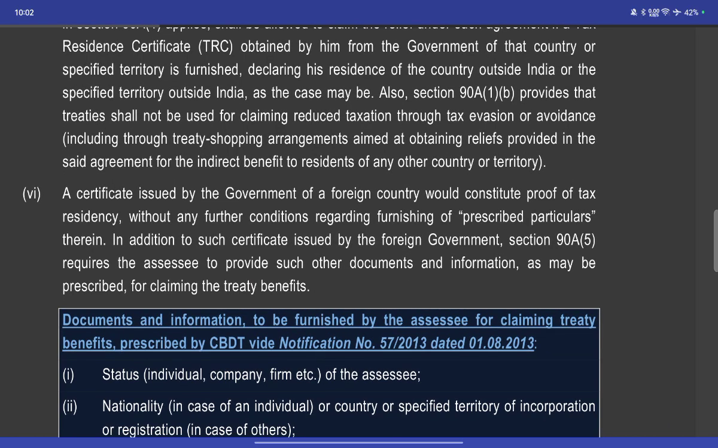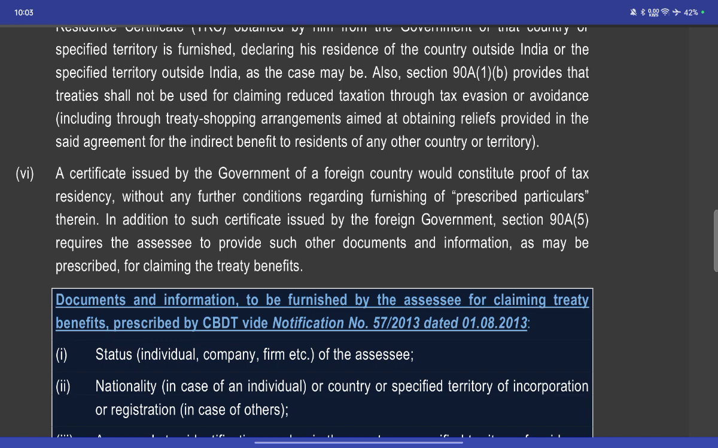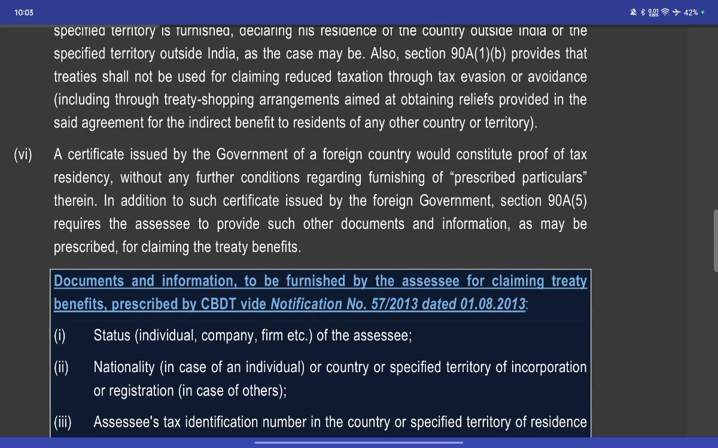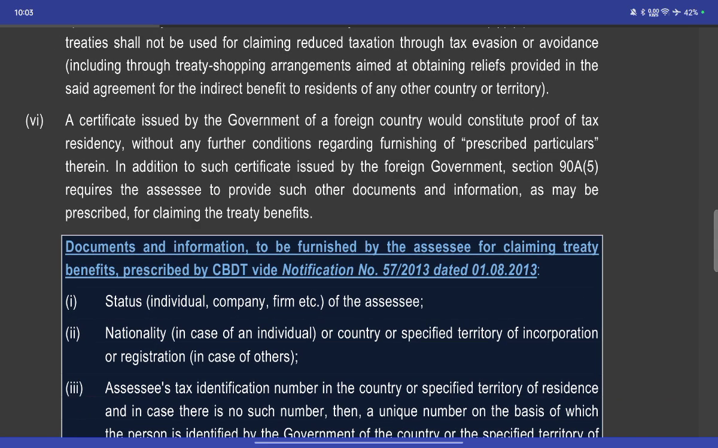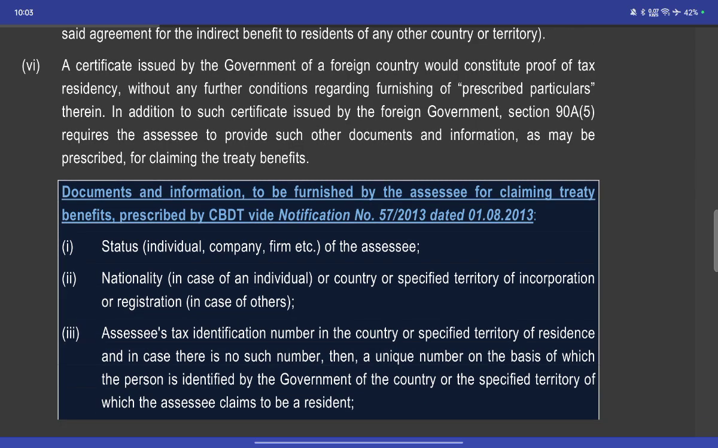Also, Section 90A(1)(b) provides that the treaty shall not be used to claim a reduction of tax through tax evasion or avoidance, including through treaty shopping arrangements aimed at obtaining the relief provided in said agreements for the indirect benefit of residents of any other country. A certificate issued by the government of the foreign country shall constitute proof of tax residence without any further condition of providing prescribed particulars therein.